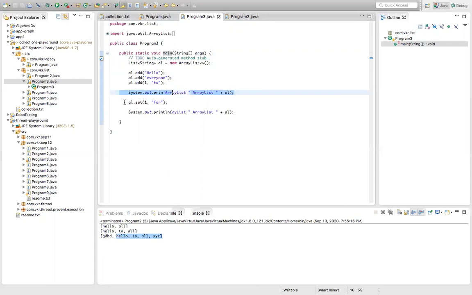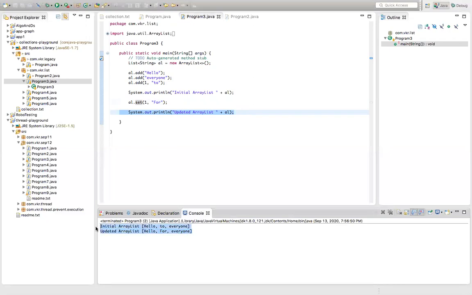Now array list dot set of first index. I want to change the value at the first index. By using the set method, we can change the value. 1 comma 4. I'm just changing the value 2 to 4. After updating the array list, we'll get hello 4 everyone. Let's go and run this. Now if you see here, the initial value is this one. After updating, hello 4 everyone.